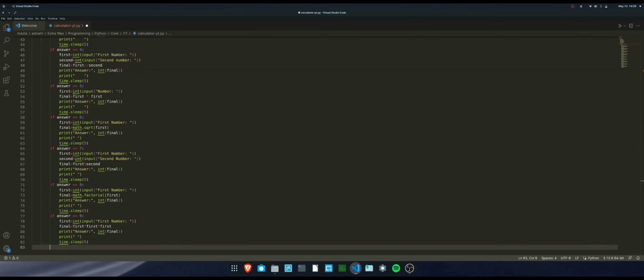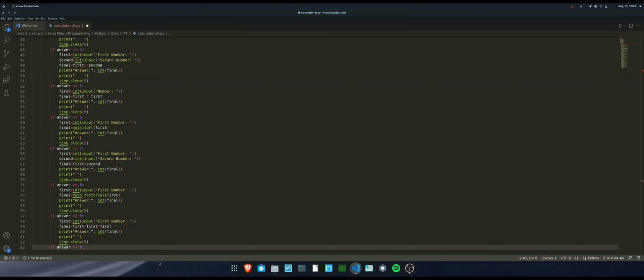So let's just put in elif answer equal to 0, which means the user wants to exit. Okay, it's actually not elif, it's if.